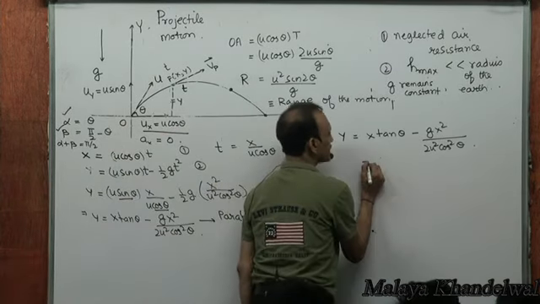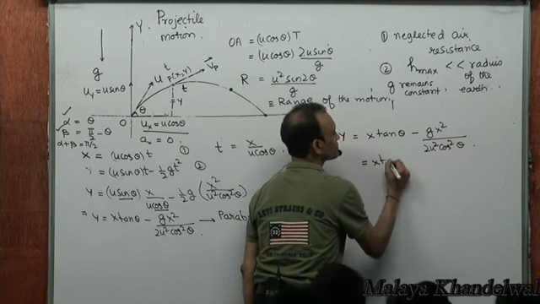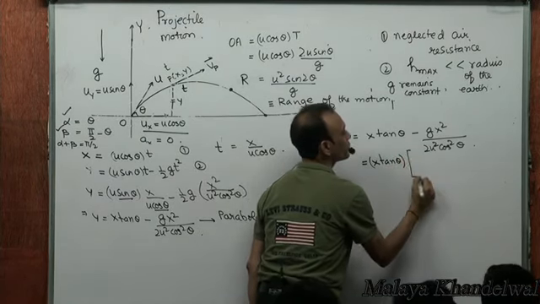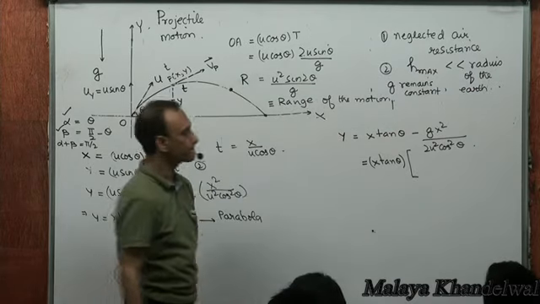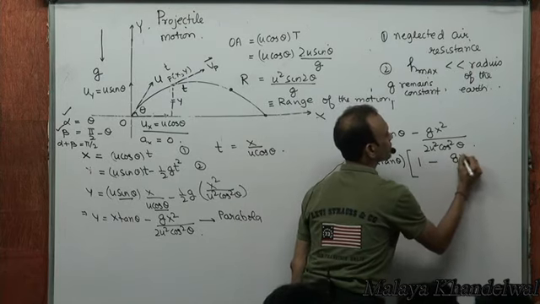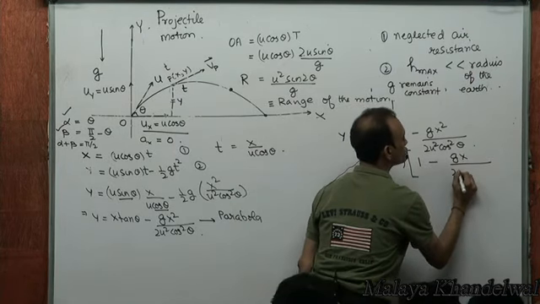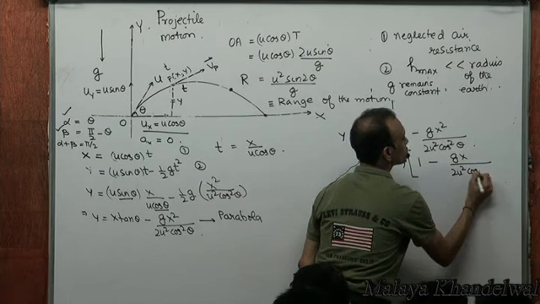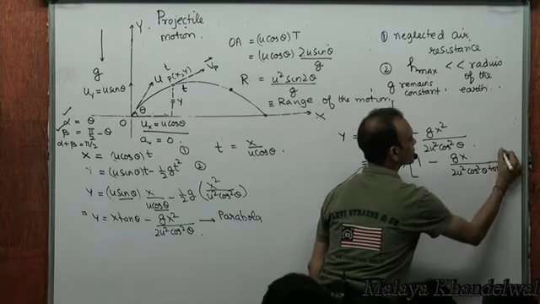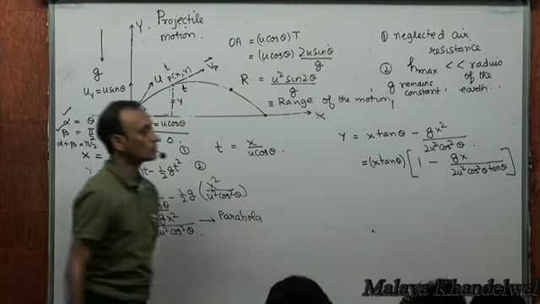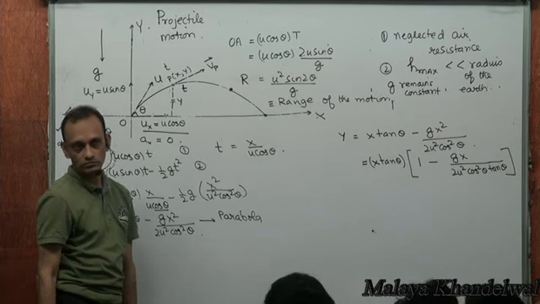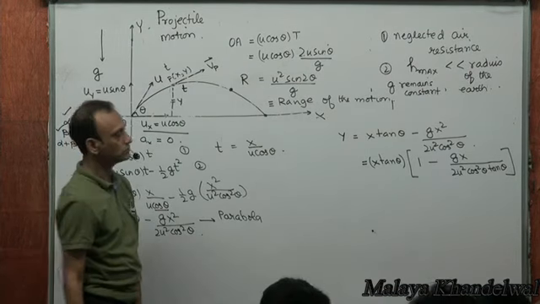Now what I do is I take x tan theta common from this. Then I end up getting 1 minus g x by 2u squared cos squared theta into tan theta.